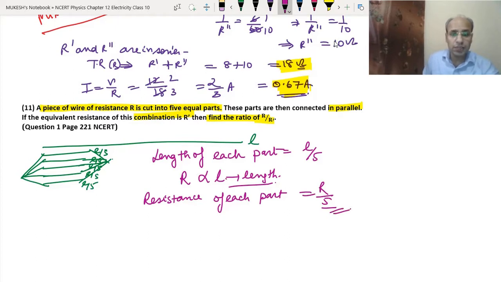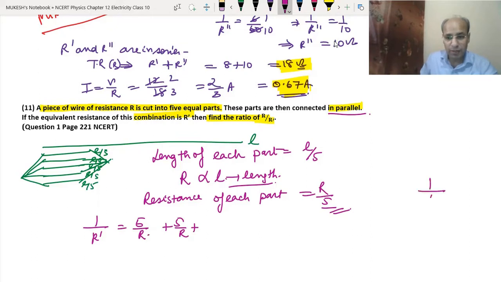Now they are joined in parallel. So 1 upon R dash, the parallel joint, will be equal to 1 upon R upon 5, plus 1 upon R upon 5, and so on, which means 5 by R plus 5 by R.